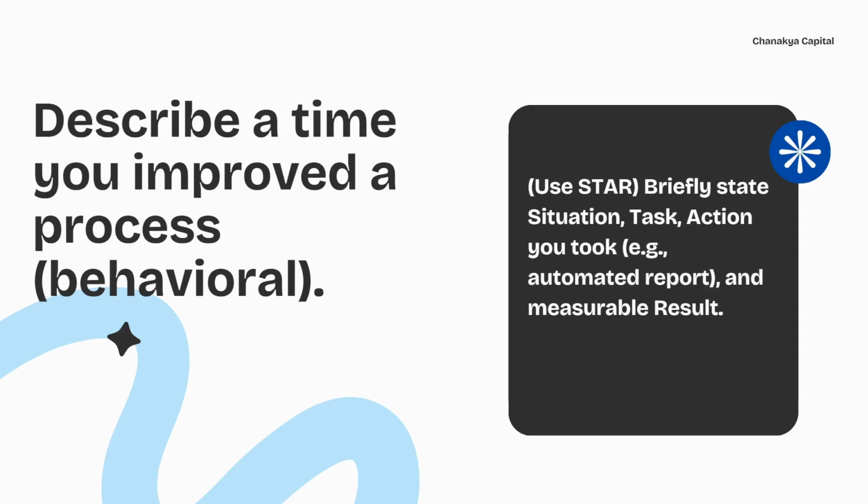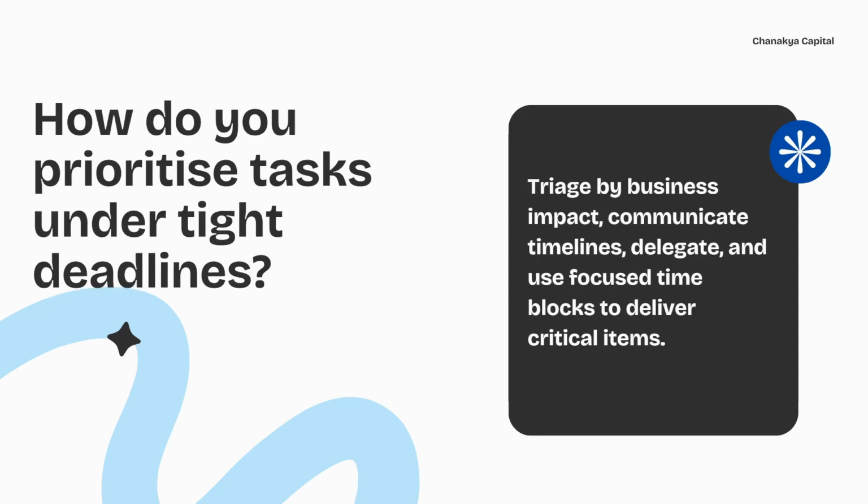Describe a time you improved a process. This is behavioral, so use STAR. Briefly state the situation, task, action you took, for example an automated report, and the measurable result. How do you prioritize tasks under tight deadlines? Triage by business impact, communicate timelines, delegate, and use focus time blocks to deliver critical items.